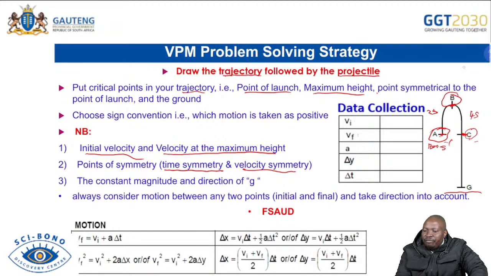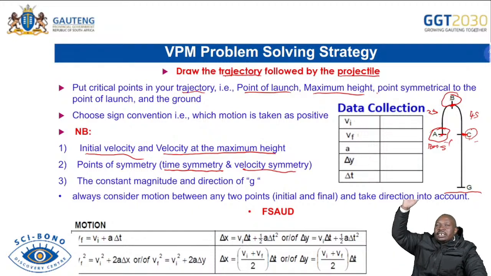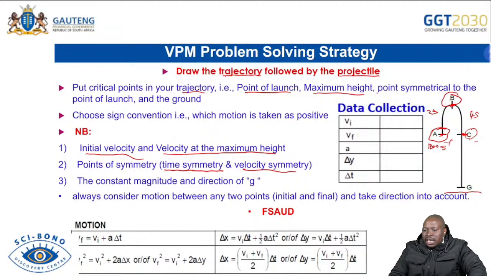So final velocity, or velocity at the maximum height, is equal to 0 meters per second. Then it starts again from 0, 1, 2, until it comes back to the thrower's end at point C, where, with velocity symmetry, we know that it will be 10 meters per second. The difference is the direction. If we said upward is positive, then when it reaches C, it will be negative 10 because it's going downwards.